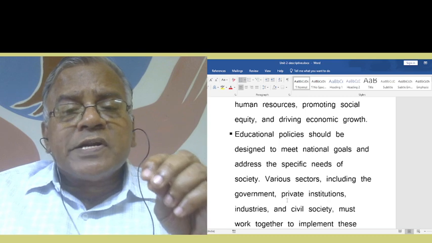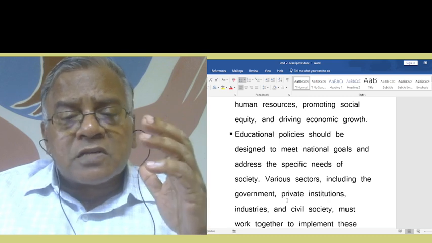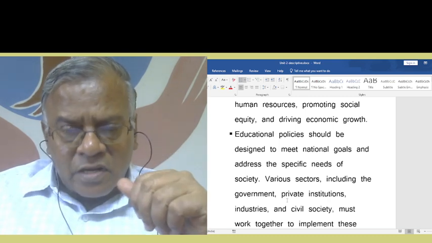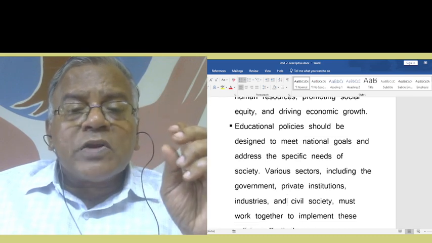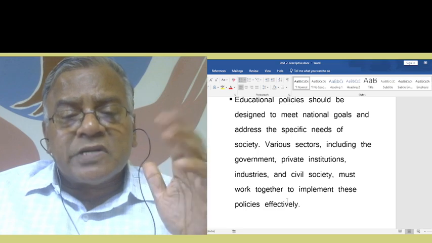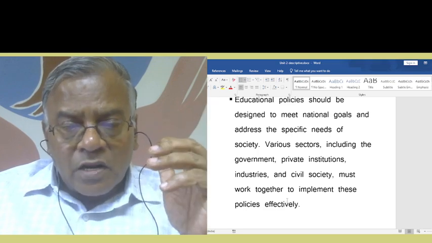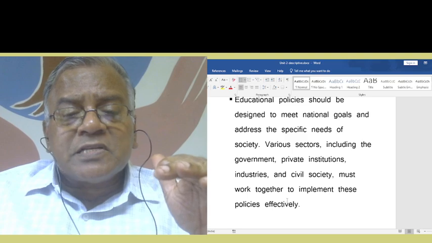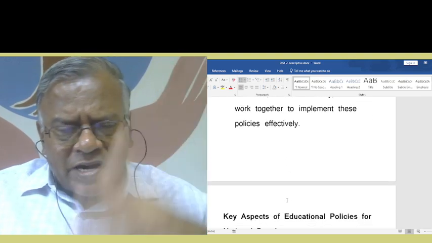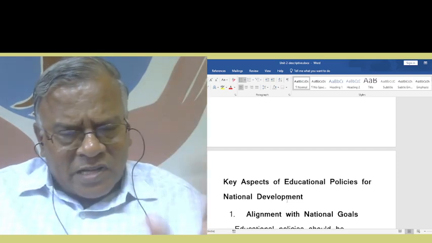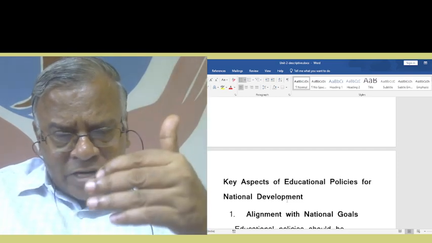Educational policies should be designed to meet national goals and address the specific needs of society. Various sectors, including the government, private institutions, industries, and civil society, must work together to implement these policies effectively. These points we already gave. I'm just giving you the model, that's all. That's why I'm going very fast.